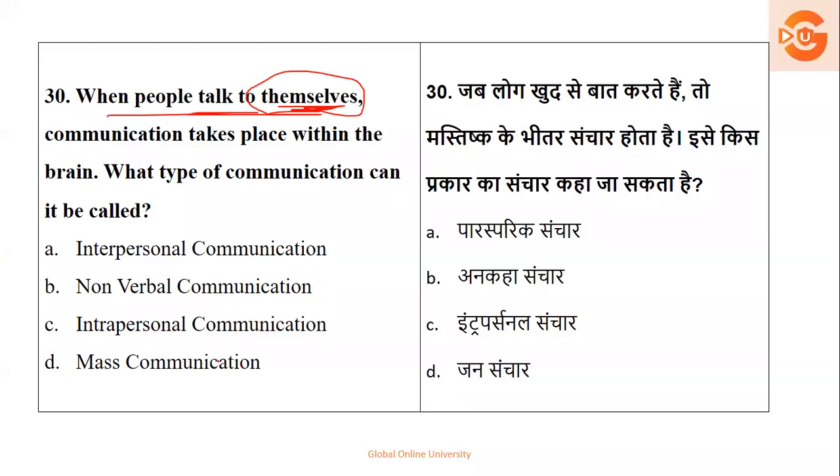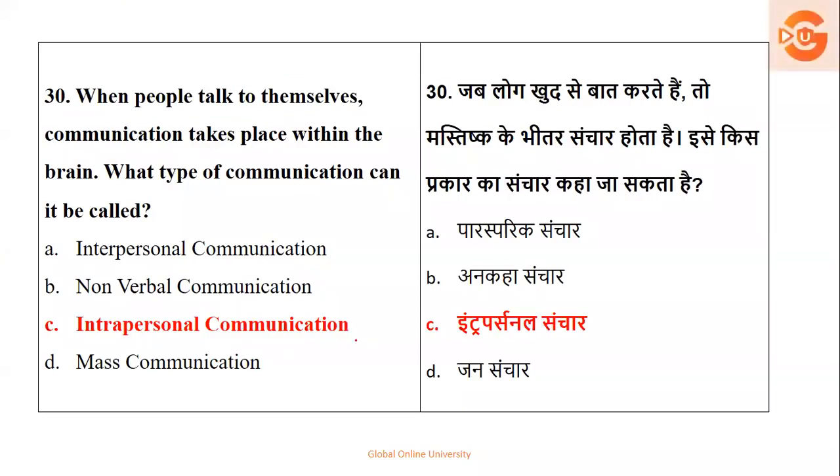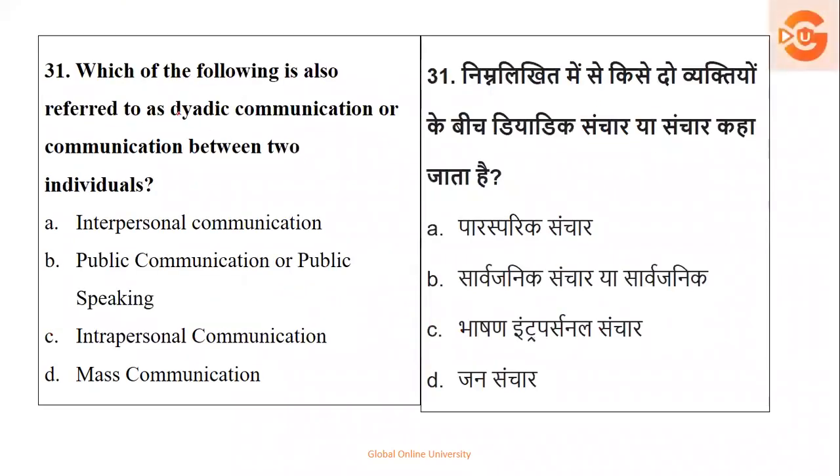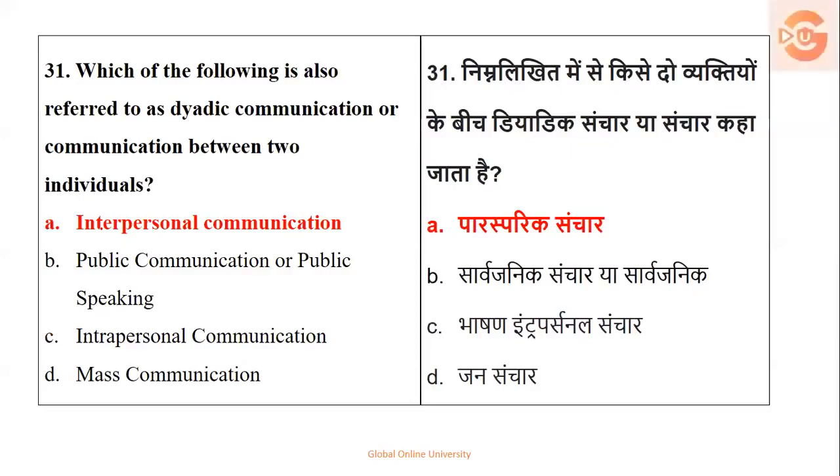When the person is talking to oneself, it is called as intrapersonal communication. Okay, then which of the following is also referred as didactic communication or communication between two individuals, between two people? So it is called as interpersonal. One person talking to other, or two people. That is option number 1 is here the right answer.